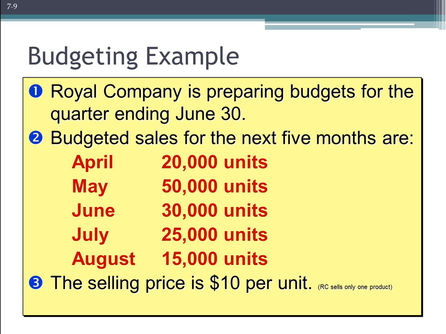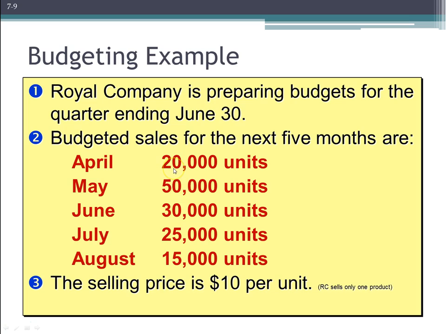So the months of April, May, and June. That's the budget we're preparing for. And again, we're looking forward. We want to assume we're doing this before April 1st, and budgeting sales for the next 5 months are as follows. So, all right, we're given this information.